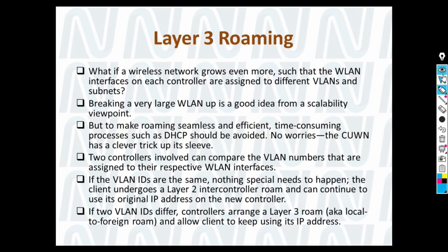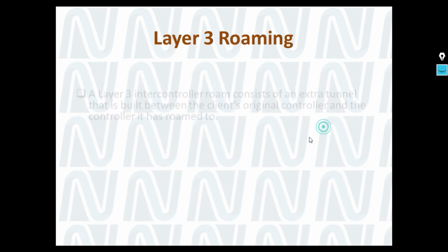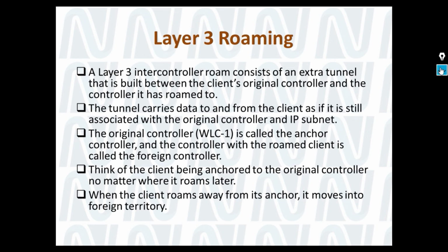So how does it happen? Now it is the time to tell you about the anchor concept. We will discuss the anchor concept a little bit. What is foreign and what is anchor? Layer 3 controller roams consist of an extra tunnel. An extra tunnel will be built, named EoIP, Ethernet over IP. So this tunnel will be created.